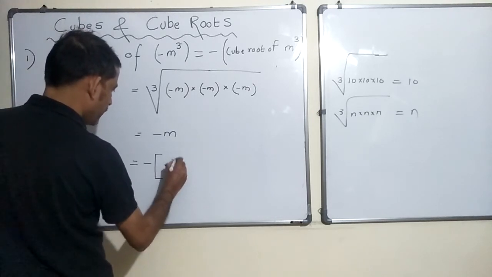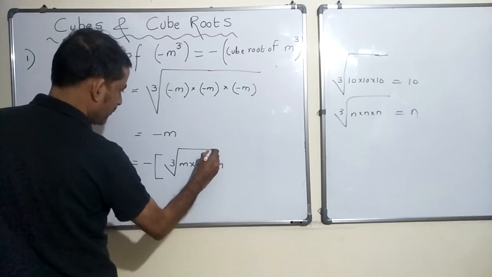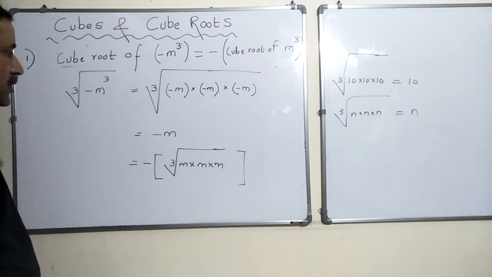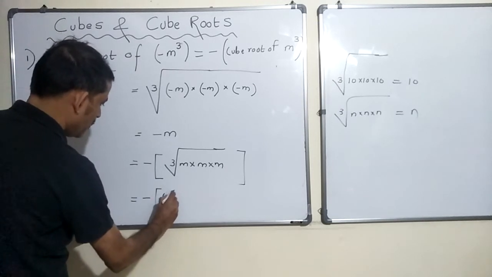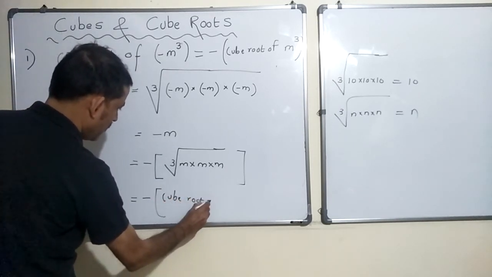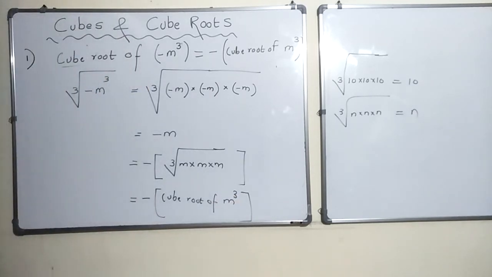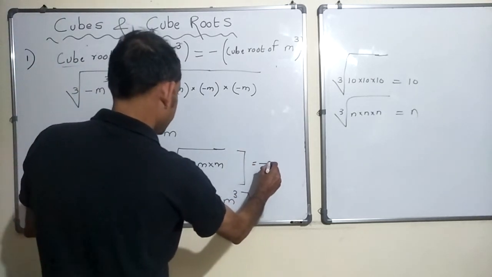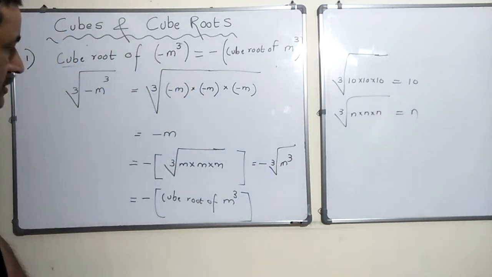Is this correct? Cube root of m, but m is also cube root of m into m into m, correct? It is like this, which means minus cube root of m cube. One more step, if you want, you can say minus. This is what it is, right?